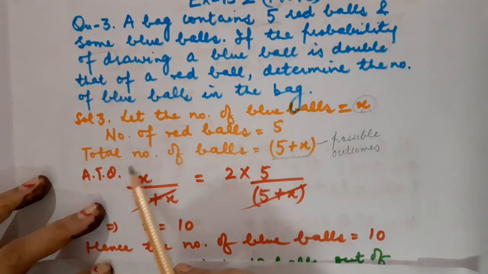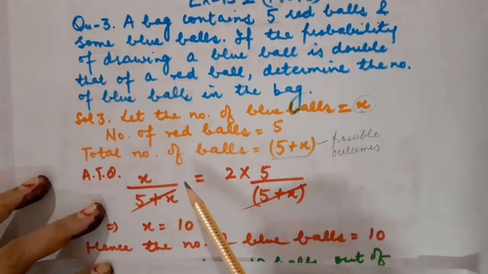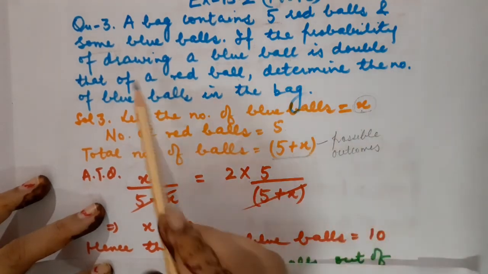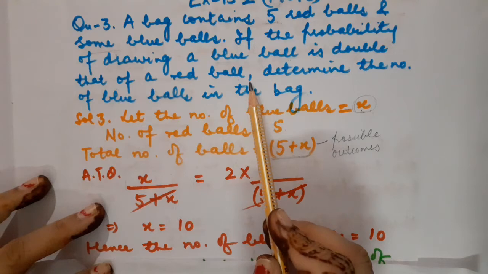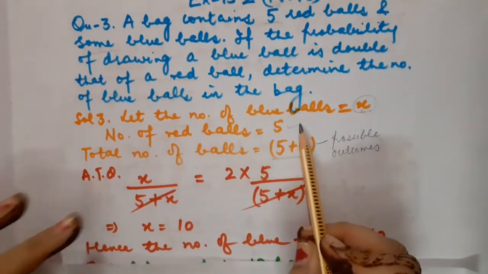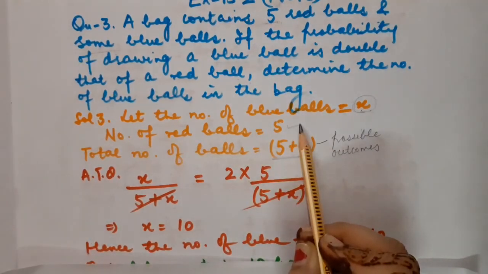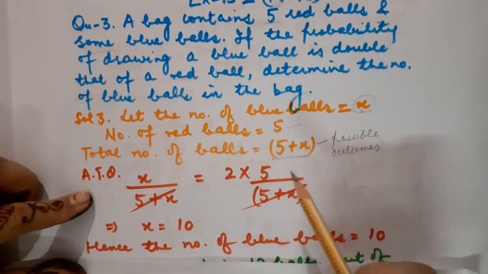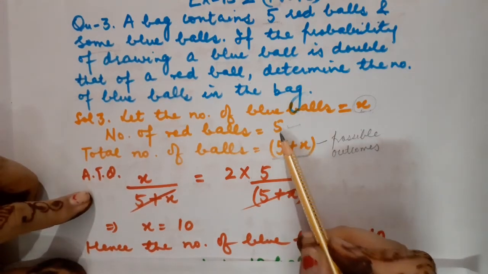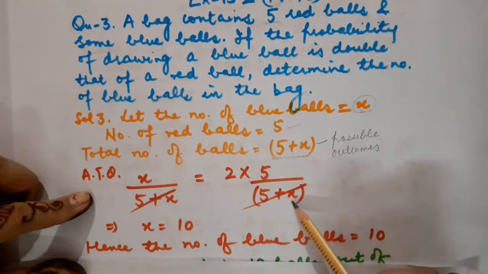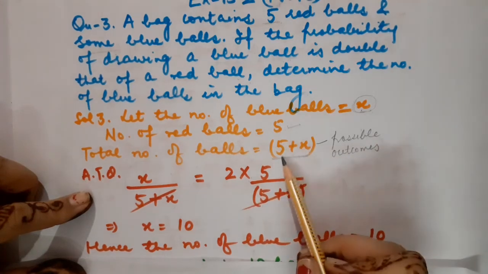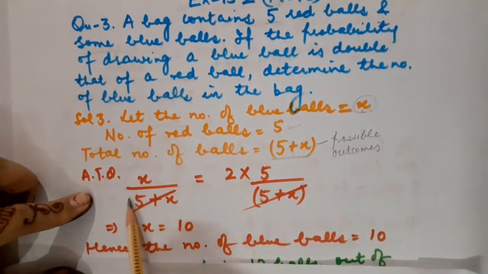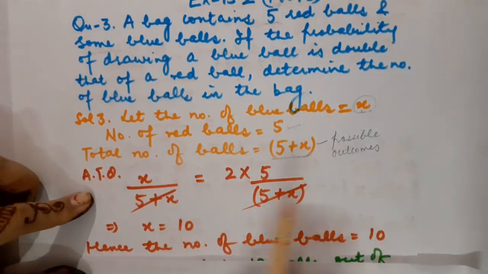Correct? This probability is double, that is twice, the probability of the red ball. Now children, how many red balls are there? 5. So the number of favorable outcomes will be 5, and the probability of a red ball will be 5 upon the total number of possible outcomes, that is 5 plus x. Correct? So this is the equation formed.